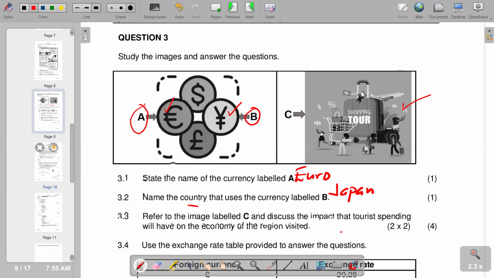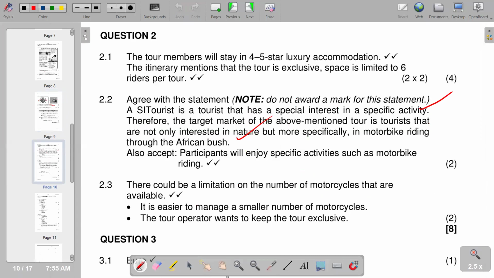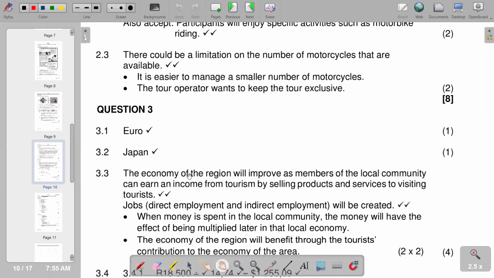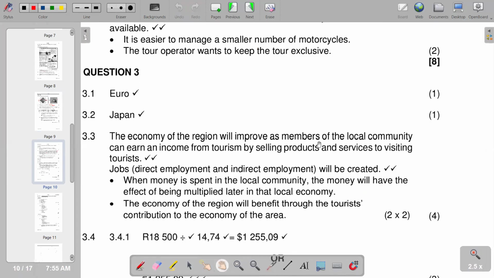So we go to see the explanation that we have pertaining to that, whereby we are saying the economy of the region will improve as members of the local community can earn an income from tourism by selling products and services to visiting tourists. So this can also be a possible response to that. And then also jobs will be created, in the form of direct employment and indirect employment.